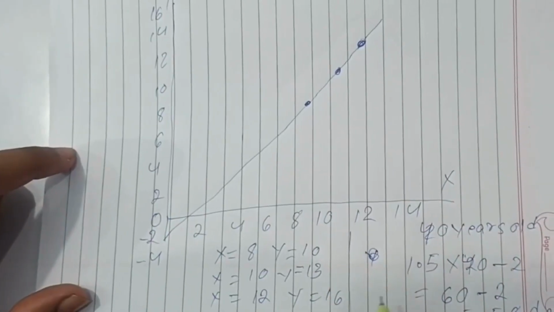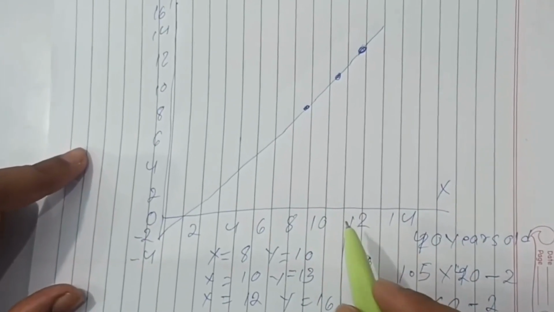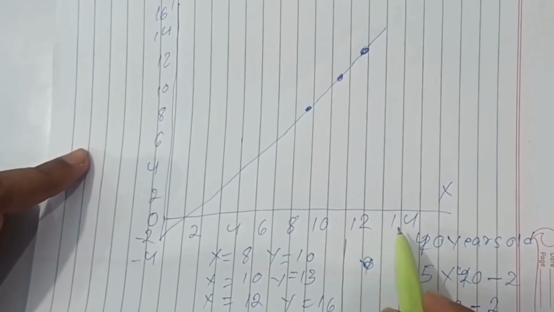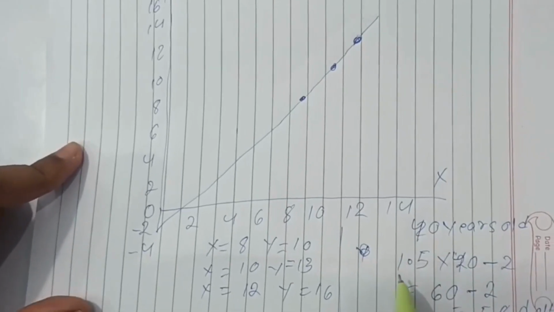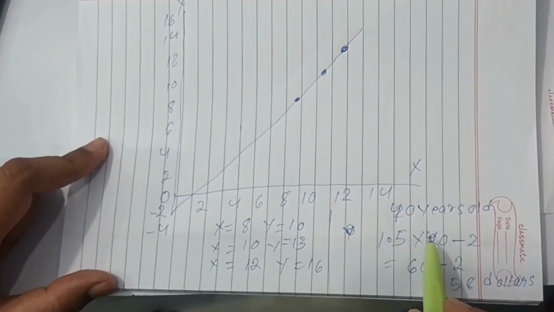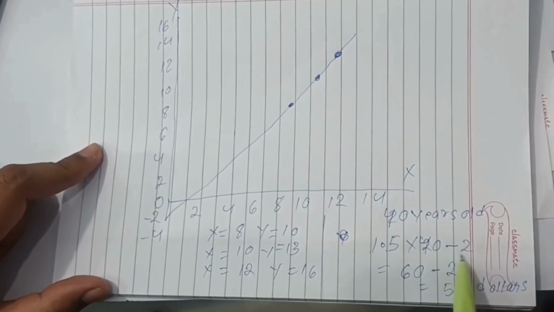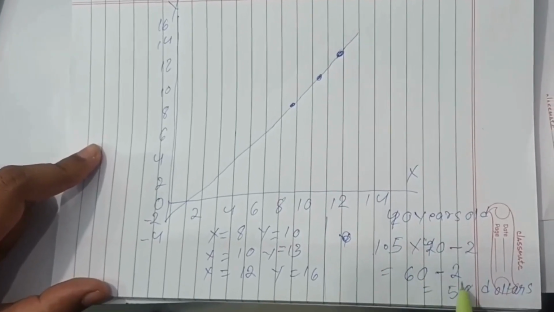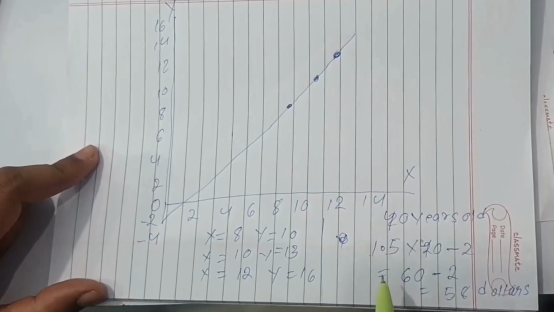And now when somebody asks you to predict the price if the age is 40 years old, you can easily do that because you have m, which is 1.5, and you have x, which is 40. You also have b, which is minus 2, so we can multiply it. This is 60 minus 2. Now we have got $58.